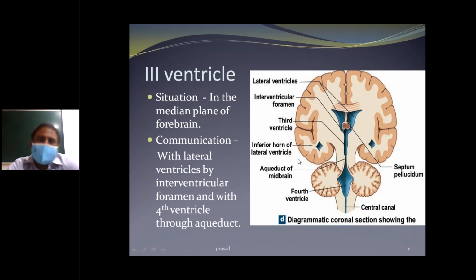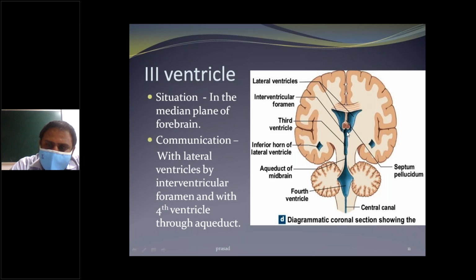Next, the situation. It is a coronal section of the brain, showing the situation in the median plane of the forebrain.